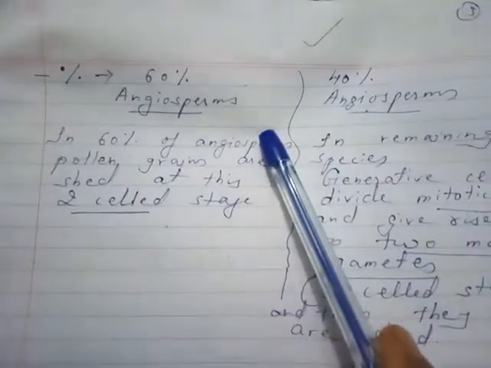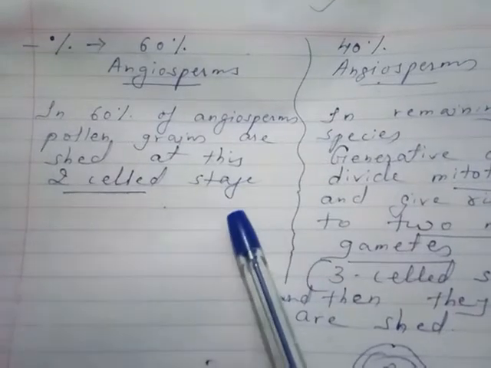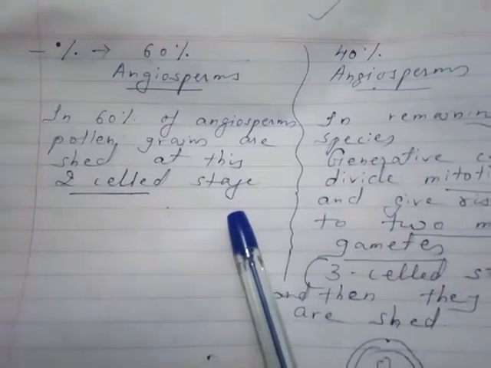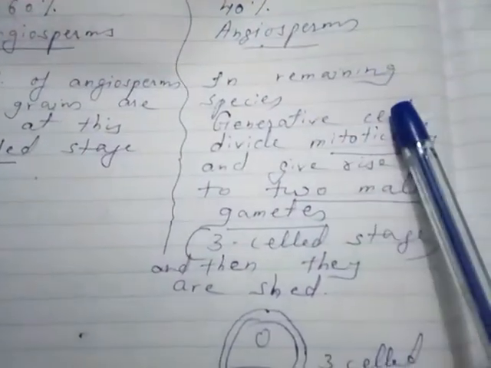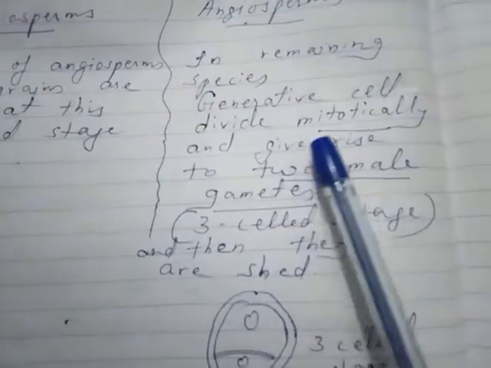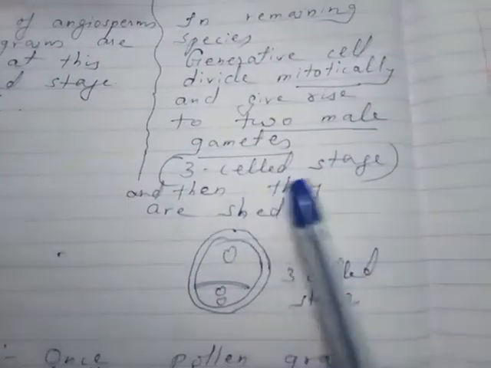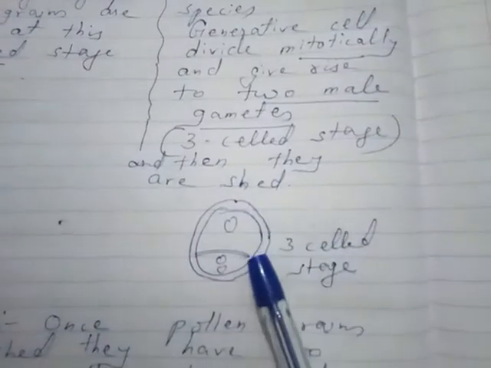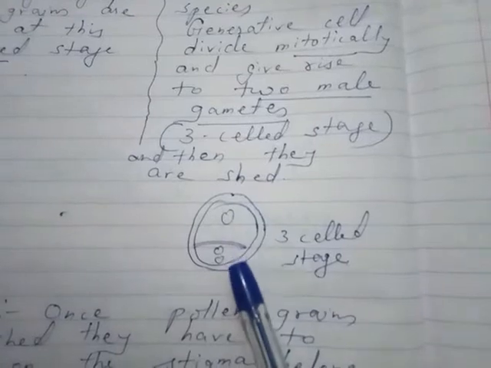Now in 60% of the angiosperms, pollen grains are shed at this two cell stage, that is vegetative and generative cell, while in the remaining 40% of species, the generative cell divides mitotically and gives rise to two male gametes. So it becomes three cell stage and then they are shed. At that time they are shed.